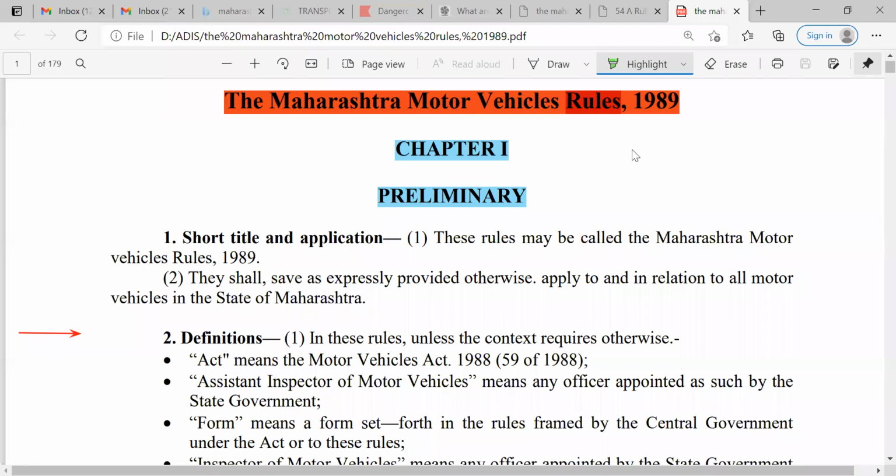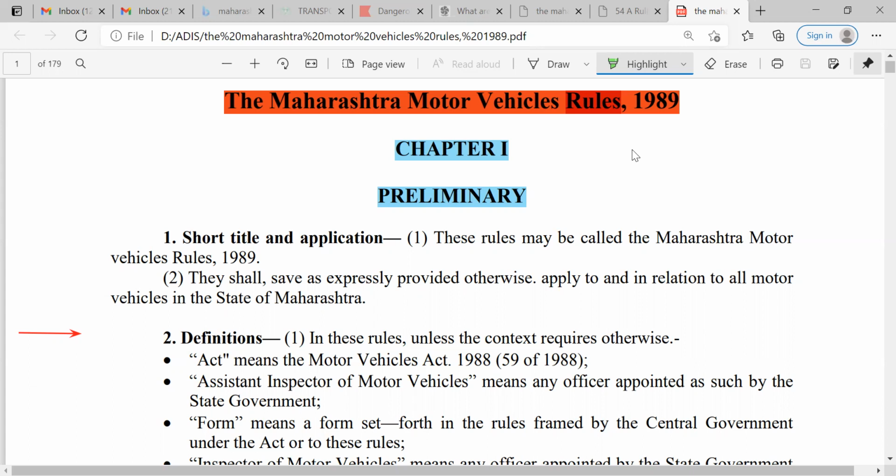Under this rule, there are 10 chapters and 288 rules. Again, it is difficult to cover each and every rule and chapter, so I would like to focus only on certain aspects, so that you can understand what exactly the contents of these rules are.